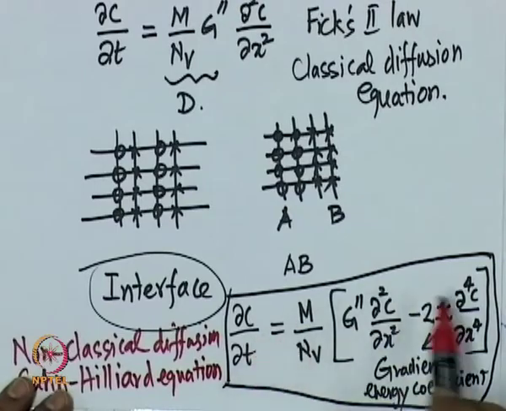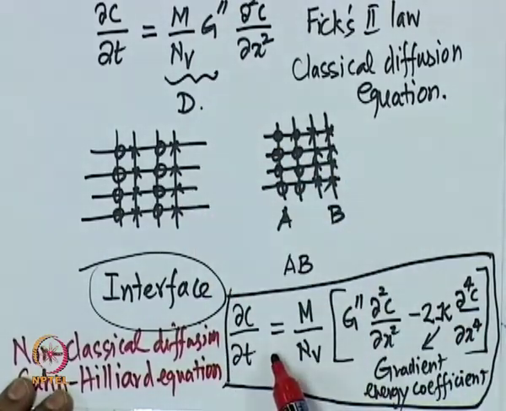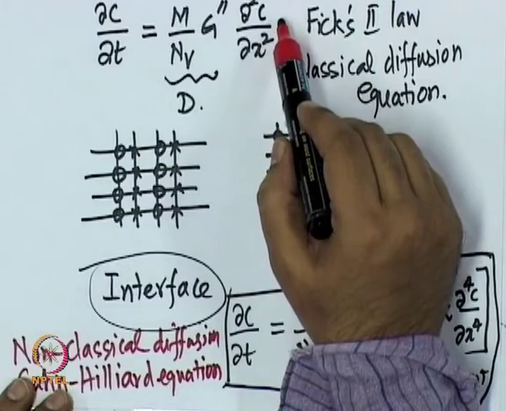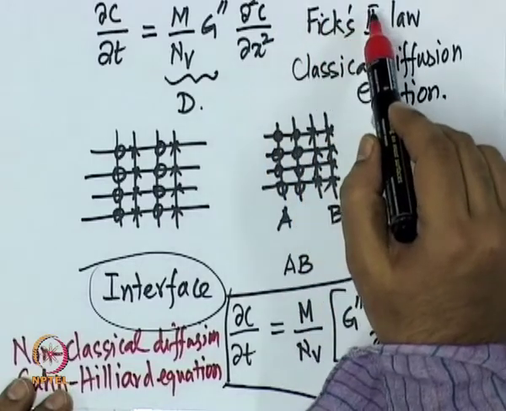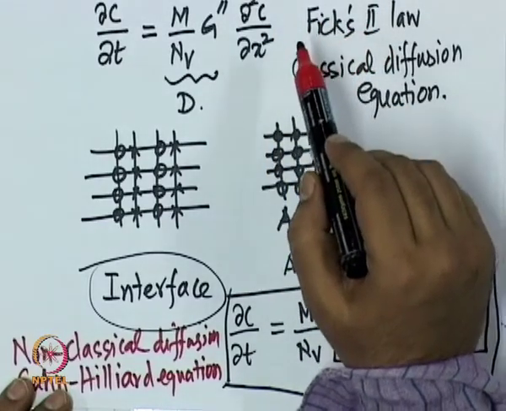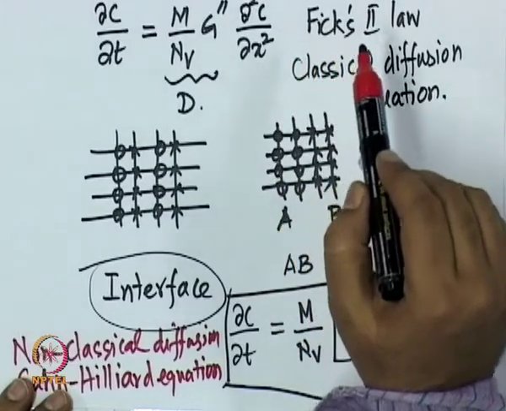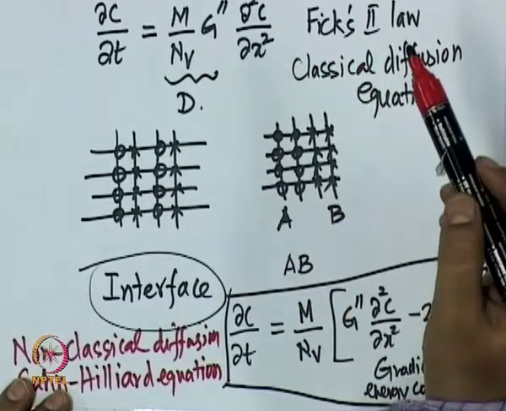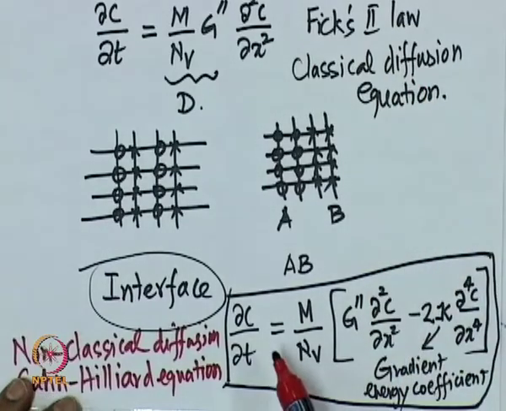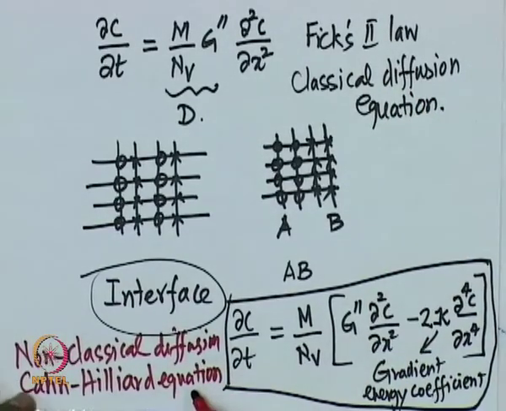This is not the only way in which you can make this equation non-linear. For example, you can also add a polynomial in C to this term. That is also done. We will look at equations of that type also. That is known as the Allen-Cahn equation or reaction diffusion equation. But we are going to do the Cahn-Hilliard equation first.